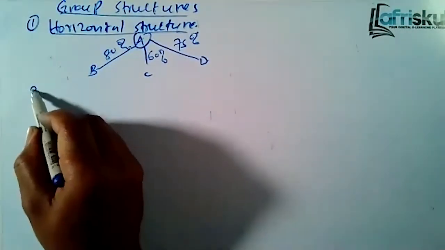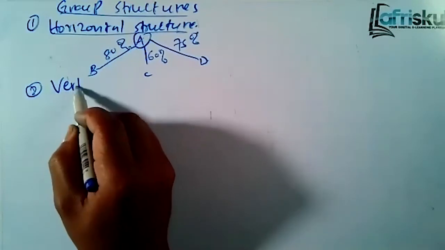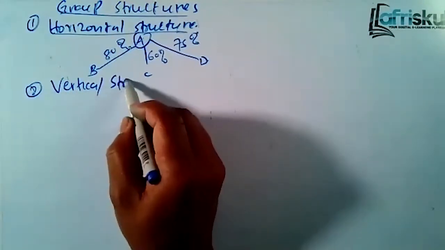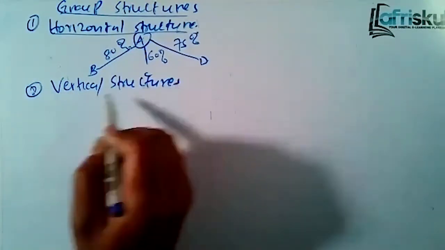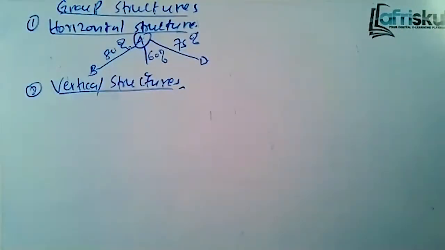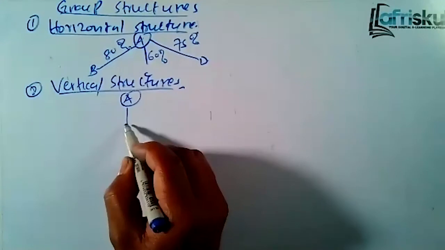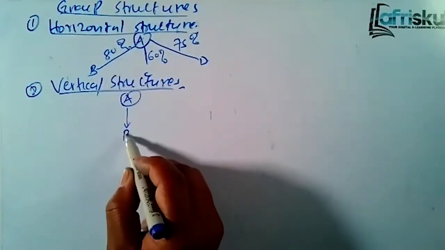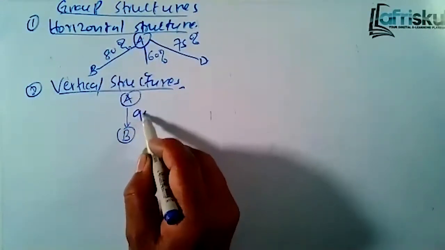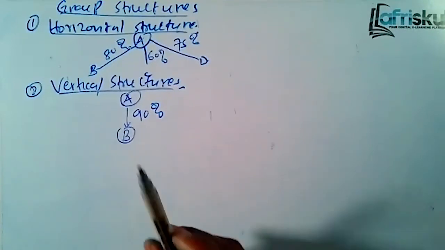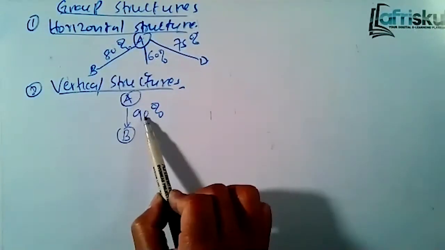Then number 2, we have what we call vertical structure. Vertical structure happens when company A acquires control in company B. Let's assume 90%, where company A controls B 90%.